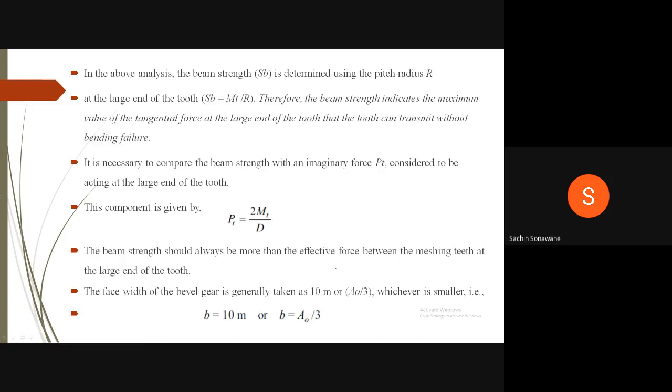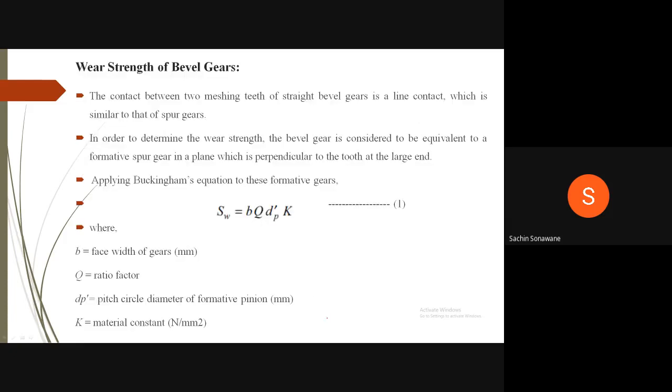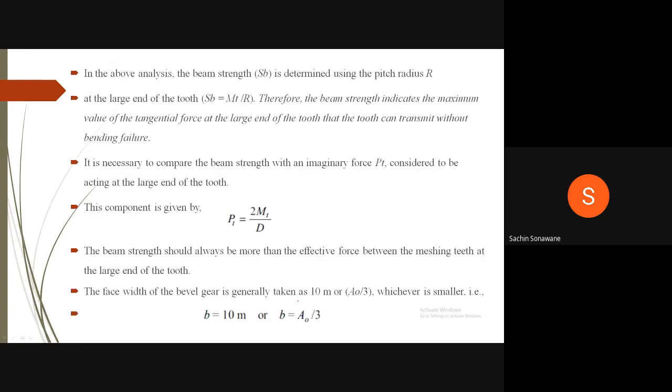The beam strength should always be more than the effective force between the meshing teeth at the large end of the tooth. The face width of the bevel gear is generally taken as 10 times module or A naught divided by 3, whichever is smaller, that is B is equal to 10M or B is equal to A naught divided by 3.